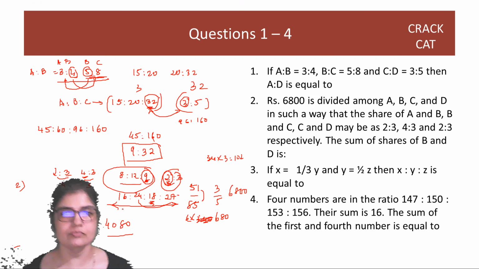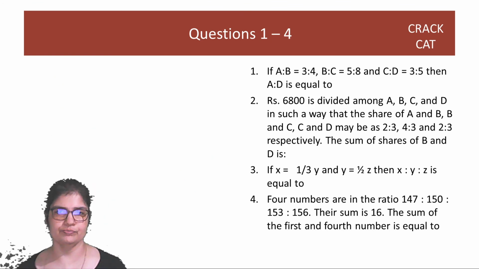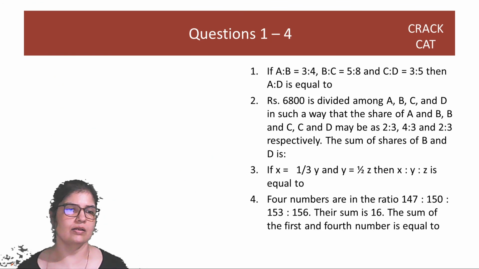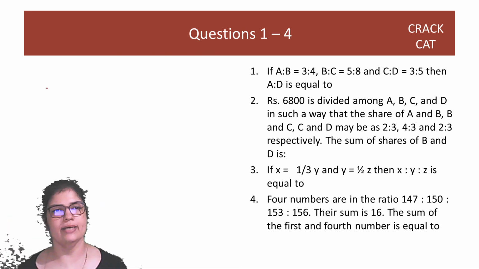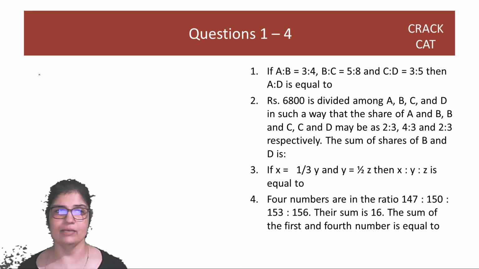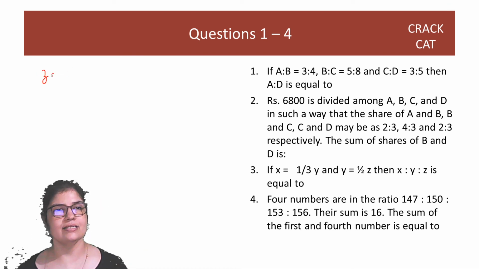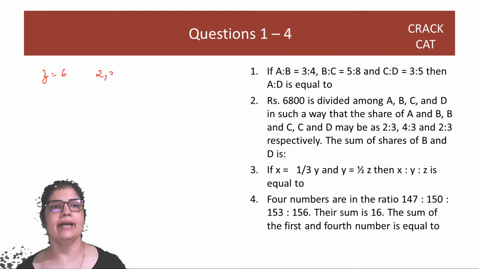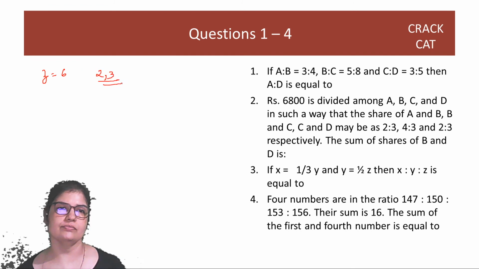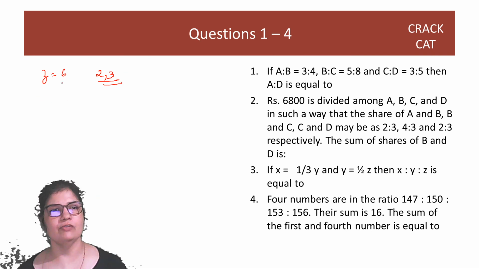Okay. Questions 3 and 4. X is 1/3 of Y and Y is half of Z. So Z को हमें आधा भी करना है, कहीं 1/3 भी होगा. So what is Z? Z is 6. Why 6? Because I am taking a multiple of 2 and a multiple of 3. Okay. So once you take a multiple of 2 and 3, Z is 6.